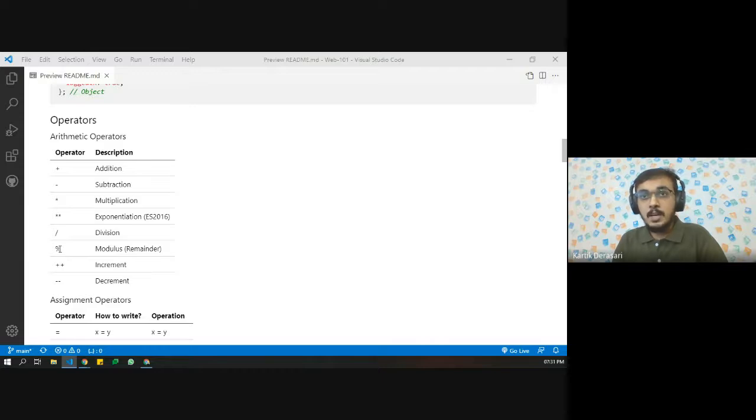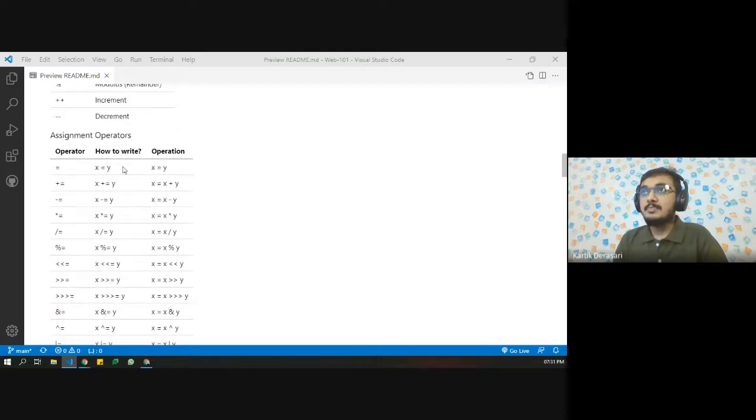If we want the remainder of any kind of division, then we generally use modulus. We also have increment and decrement operators, and these are the main arithmetic operators in JavaScript. I don't want to take too much time on pretty basic things, but I want you to create some kind of calculator program using JavaScript, so that you can see the capabilities of JavaScript and how you can use operators in that. If you have created it, that's great. And let's see what is next.